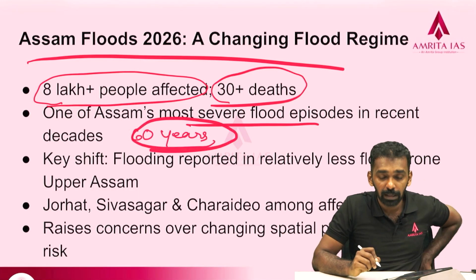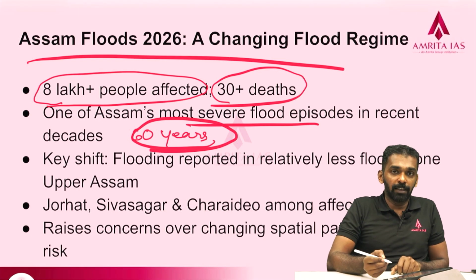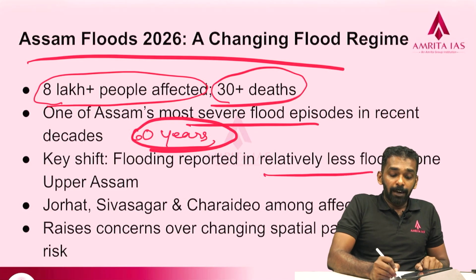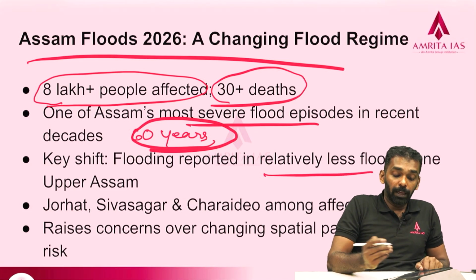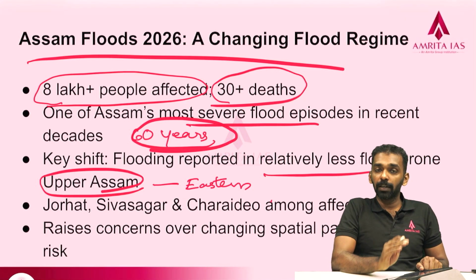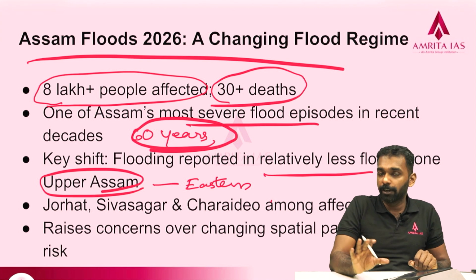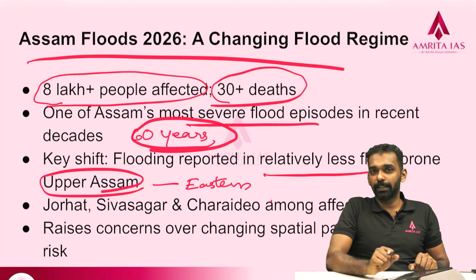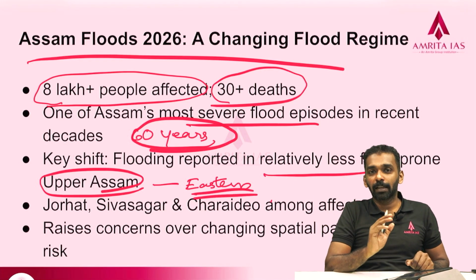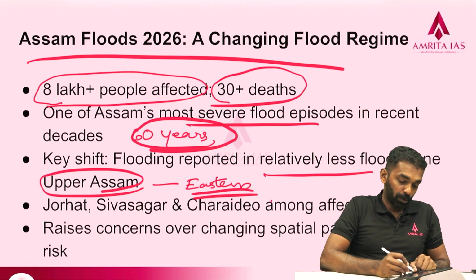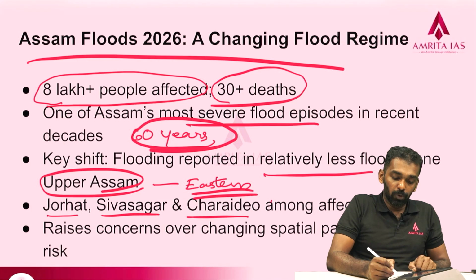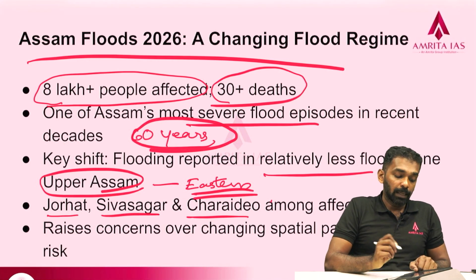Okay, in the last 60 years it is one of the most severe flood events, and this time the event actually reported flooding of relatively less flood-prone areas of Assam, that is the upper Assam or the eastern Assam region. Earlier, western Assam was already flood prone and we were having frequent floods in those regions, but currently the floods are shifting towards the eastern region also, which was considered relatively less flood prone. Districts like Jorhat, Sivasagar and Charaideo etc. are affected because of the current floods.